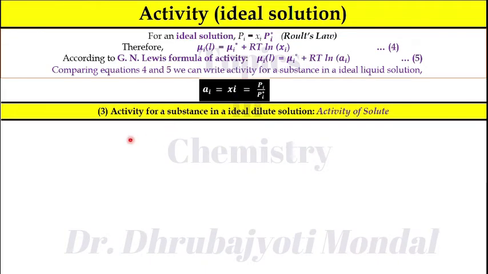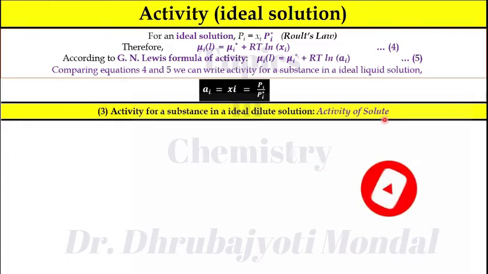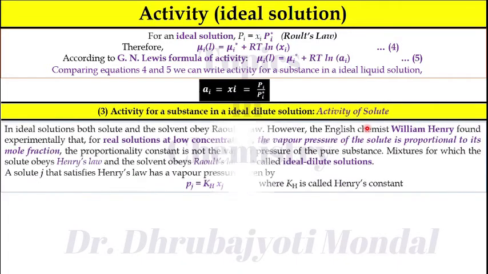Now consider activity for a substance in ideal dilute solution. Now you have to consider the activity of the solute. In the previous case, you considered the activity of the solvent. Now see here, in ideal solutions, both solute and solvent obey Raoult's law.